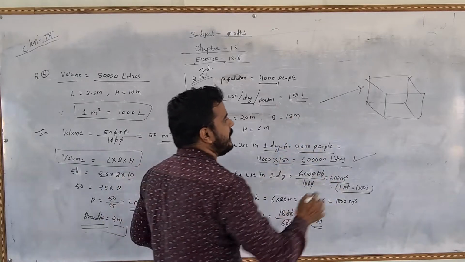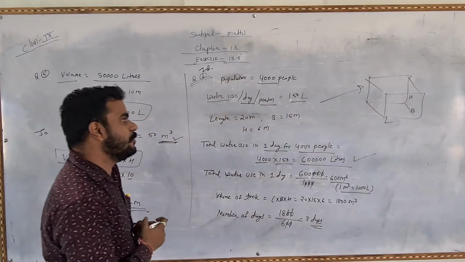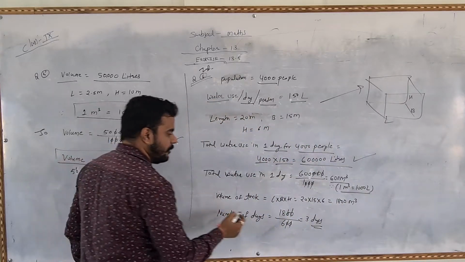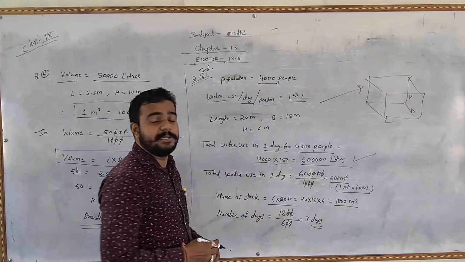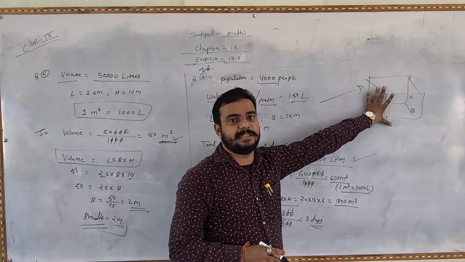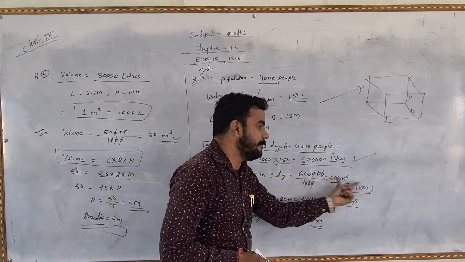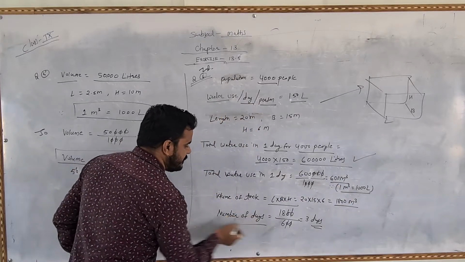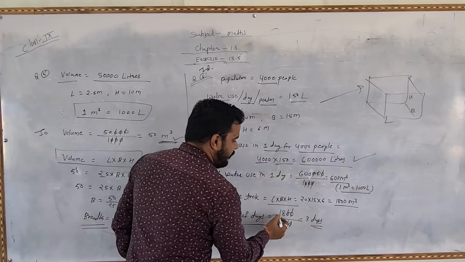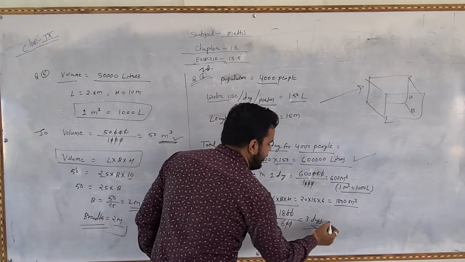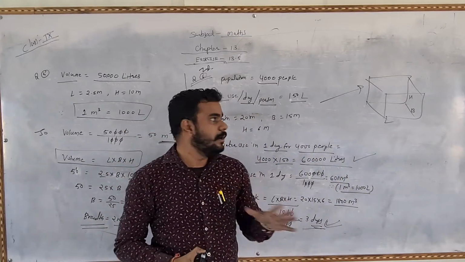So now the dimensions of the tank are given, so we will find out the volume of the tank. Length multiply breadth multiply height, then 1800 meter cube water will fill this tank. Now people use 600 meter cube in one day. So the number of days, once we fill the tank, how long will it last? Number of days is 1800 upon 600, and that is 3 days.